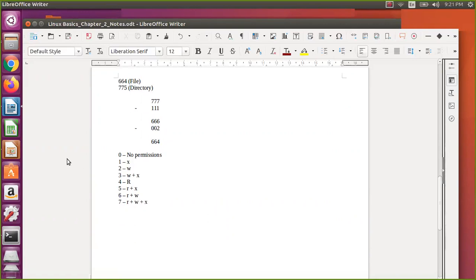Only these 7 permission values are needed. That's what this octal number is. So that is the first 0.